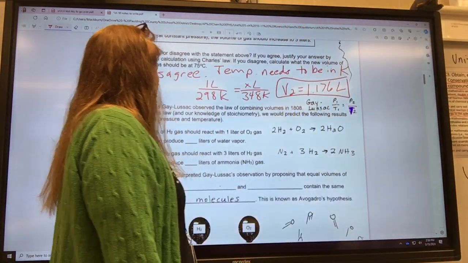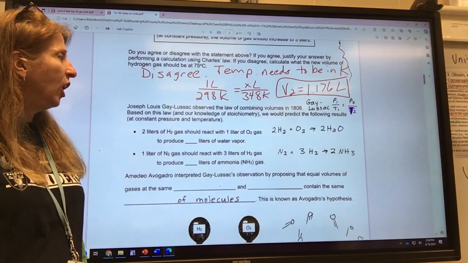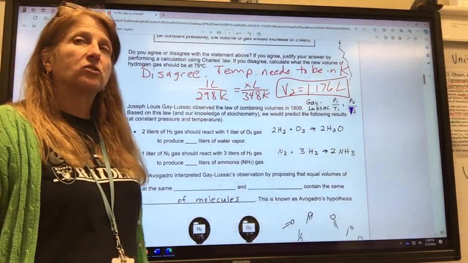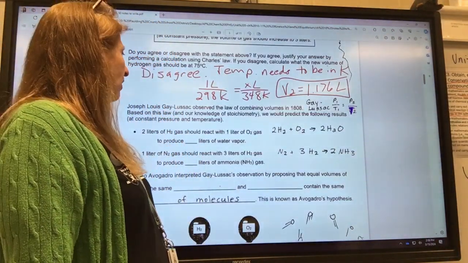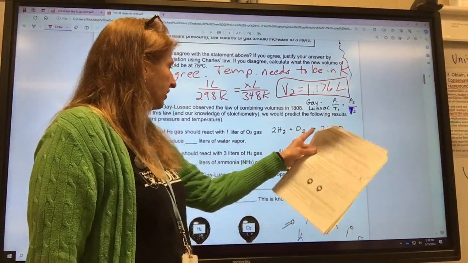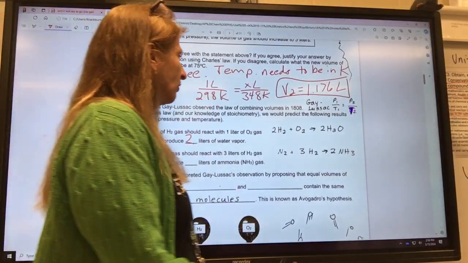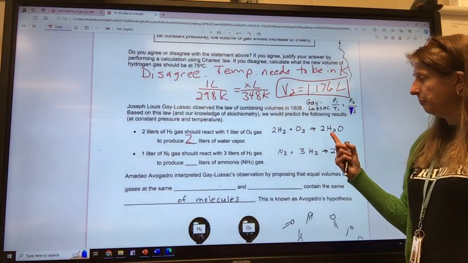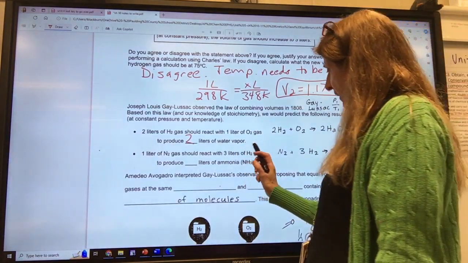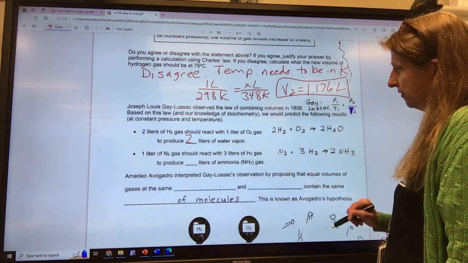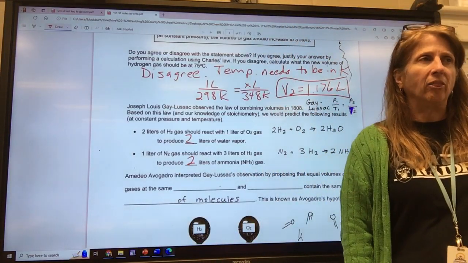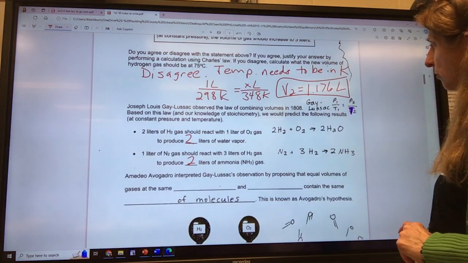Okay, Joseph Louis Guy-Lussac observed the law of combining volumes in 1808. Based on this law and our knowledge of stoichiometry, we would predict the following results. If you had 2 liters of hydrogen gas reacting with oxygen gas, it'd make 2 liters of water vapor. Where did I get that from? The balanced equation, the stoichiometry. If I had 3 liters of hydrogen gas reacting with 1 liter of nitrogen, it would make 2 liters of ammonia. This is easy math. We can just look at our coefficients.